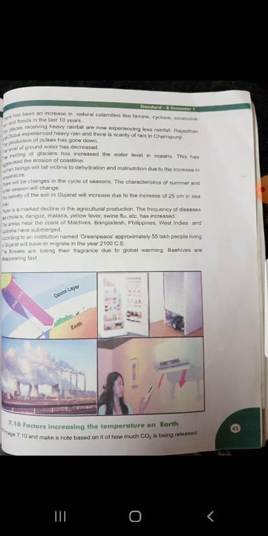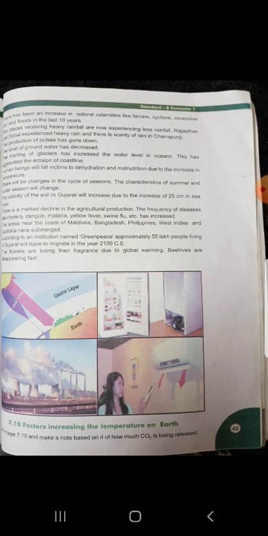The areas near the coast of Maldives, Bangladesh, Philippines, West Indies and Australia have submerged. And all the areas near the coast, दरिया के किनारे पे, coast पे, they have submerged, they have gone under water. Submerge means that go something under water.